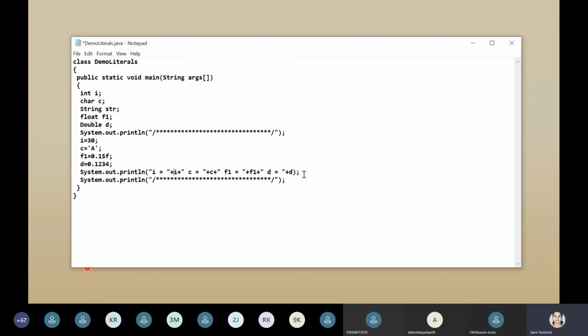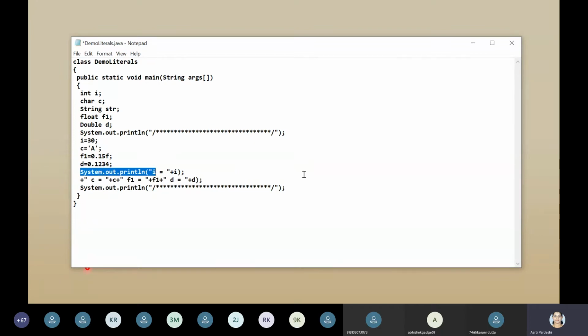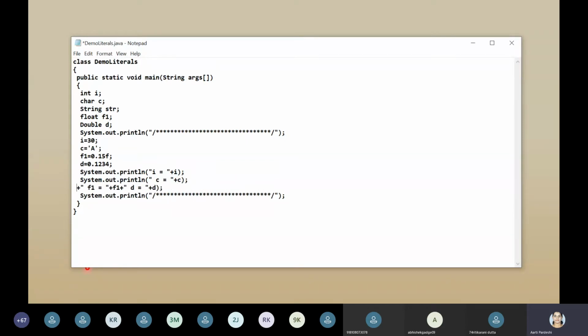You can separate it out also, meaning if you don't want to write everything in a single line, you can separate it. It totally depends on you how you want to display it. Suppose I want to display I on a single line, and then I want C on a new line, so here C is. Once again, out F1 we want to print.